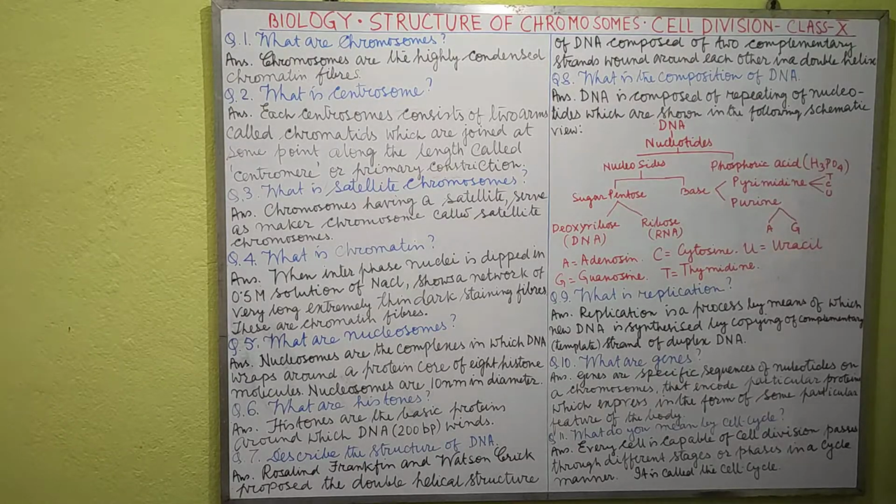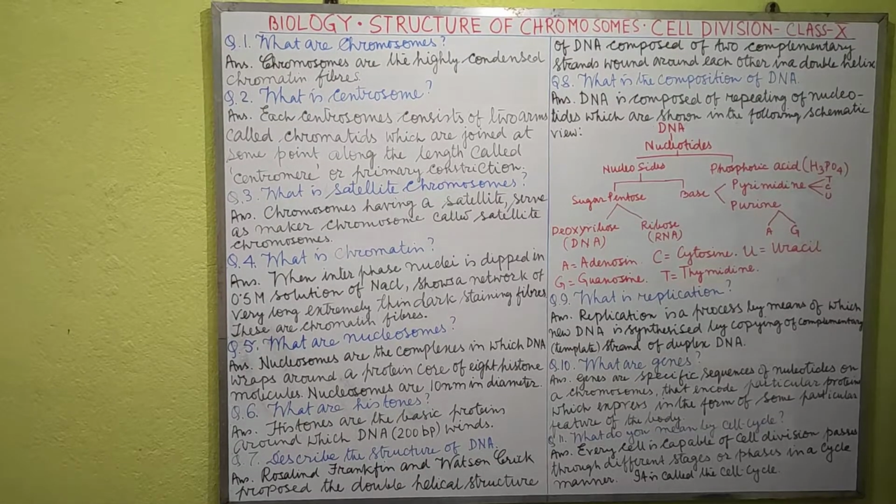Question number 11, what do you mean by cell cycle? Every cell capable of cell division passes through different stages or phases in a cyclic manner. It is called a cell cycle.